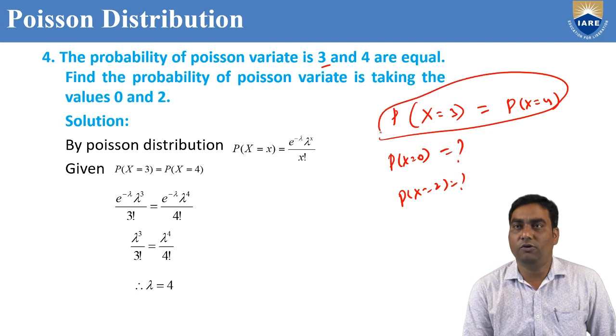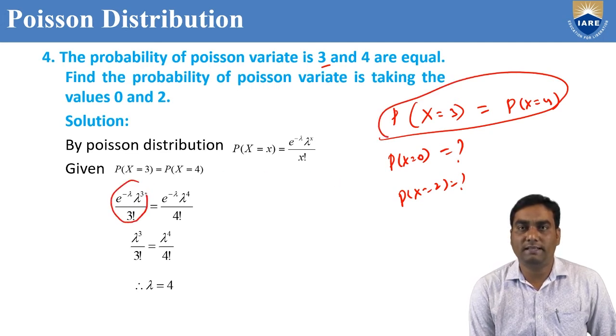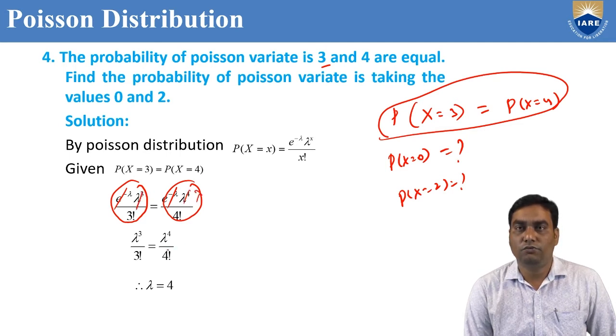From this we can find the lambda value. See, P of x equal to 3 means e power minus lambda, lambda cube by 3 factorial, equal to e power minus lambda, lambda power 4 by 4 factorial. E power minus lambda cancels. Lambda cube cancels, with one more lambda on the right side. 4 factorial by 3 factorial, lambda equal to 4.